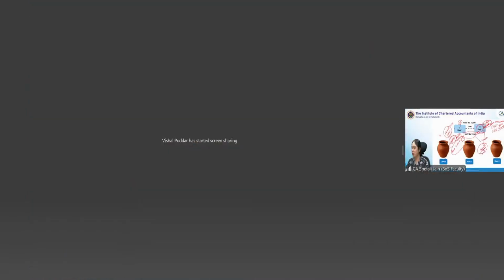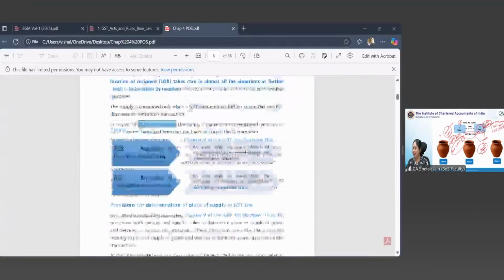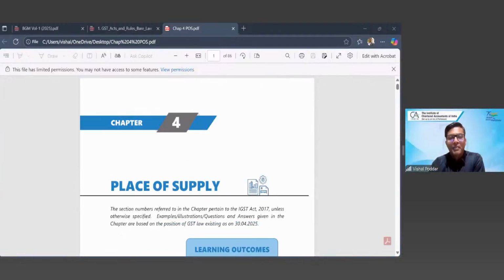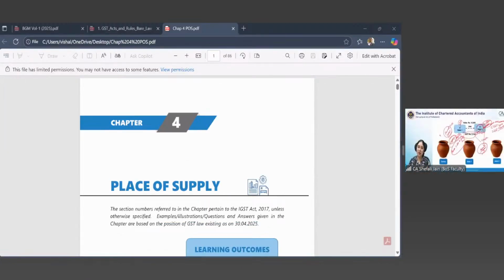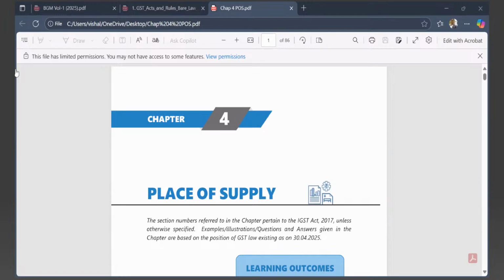Students are waiting for place of supply provisions quite eagerly, and I too am waiting eagerly. It is one of my favorite topics, as you know. Yes, I know. In fact, the first session I watched of Vishal sir's classes was place of supply. He teaches it very well. So you all have to be very attentive in the class and you will enjoy it, I can promise. So I'm taking leave. Goodbye, students. Thank you, sir. Goodbye, ma'am. Thank you.